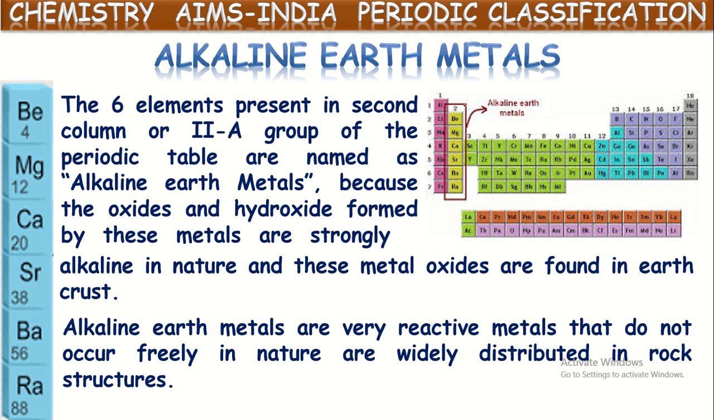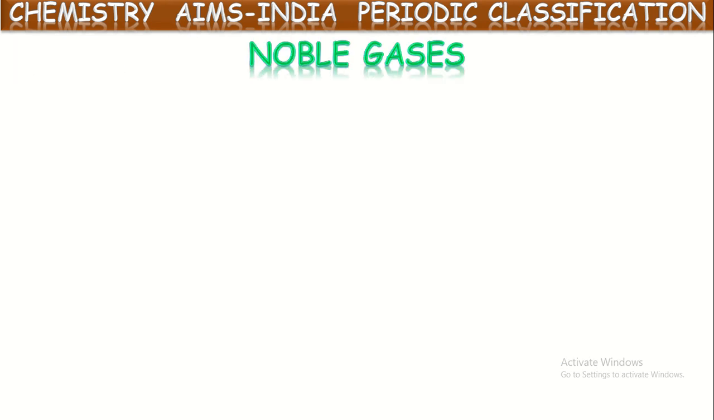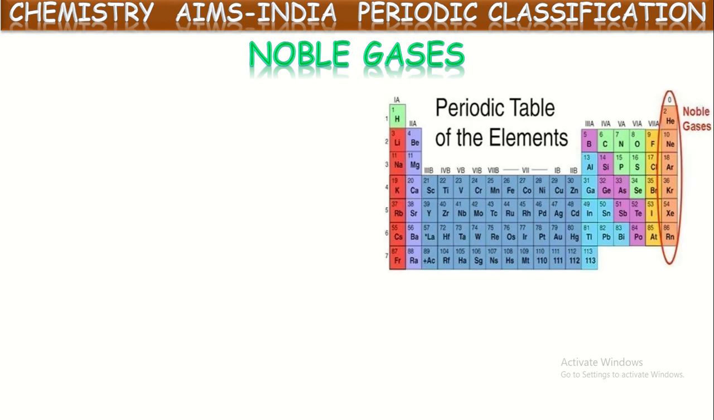Okay, this is about alkaline earth metals. Next, noble gases. So let us come to the extreme right side of the modern periodic table. If you see the extreme right side column, it contains around 7 elements: helium, neon, argon, krypton, xenon, radon, and the 118th element, oganesson.